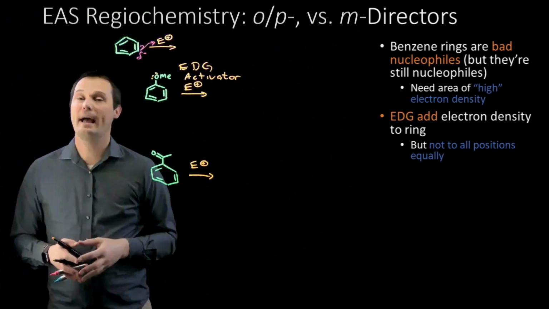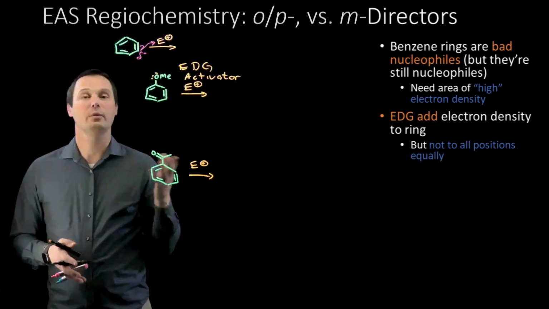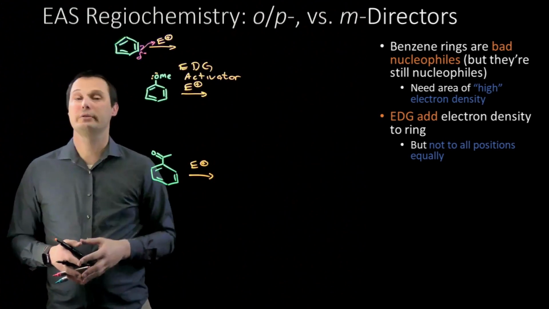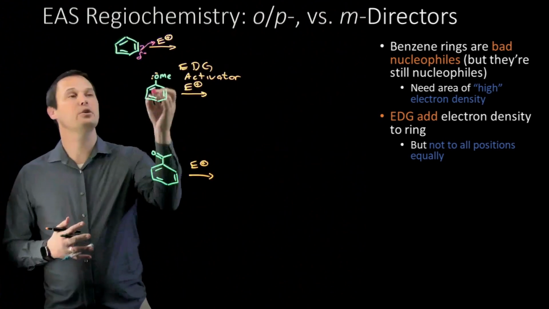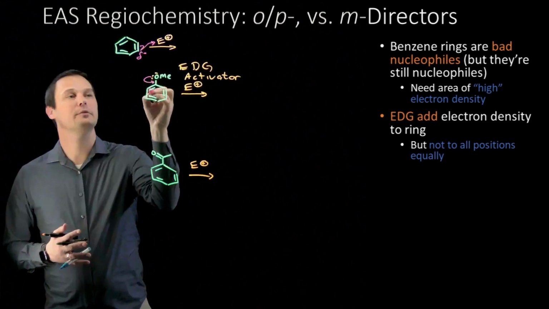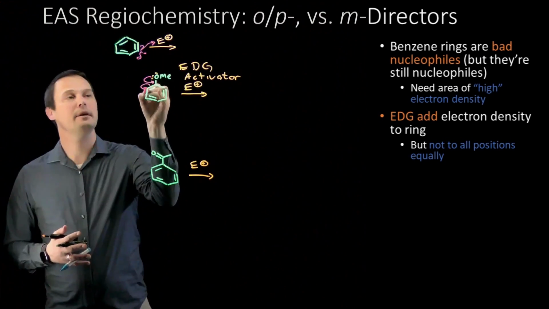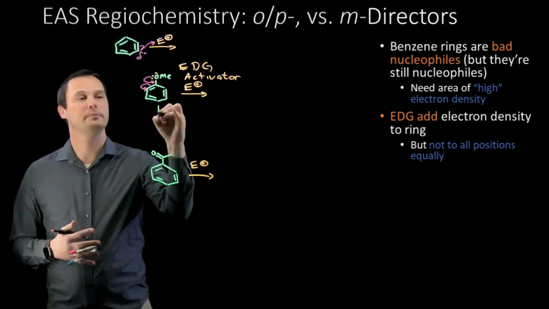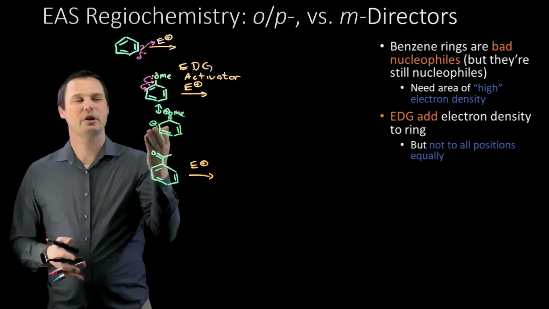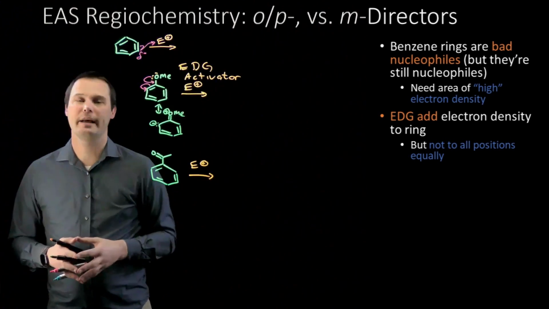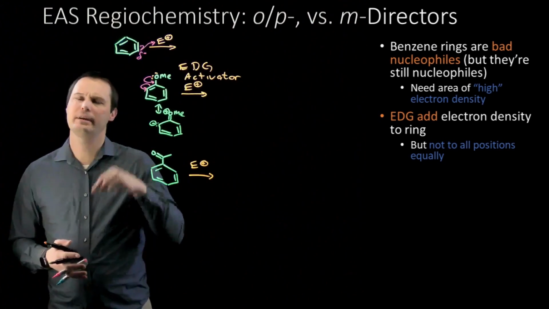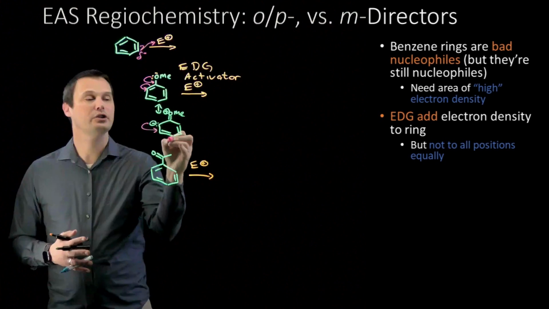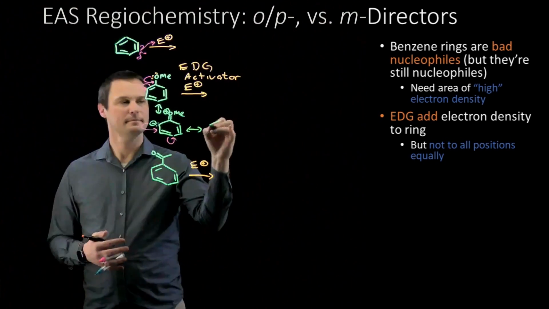And if we can figure out how the electron density is distributed, we can figure out the regiochemistry of the reaction. The best way to do that is by drawing out the resonance contributors of our starting material. We can take the lone pair of electrons on oxygen, drop it down to form a double bond, break the carbon-carbon pi bond, and deposit those electrons locally onto carbon to draw the next resonance contributor. That puts a negative charge on the ortho position and a positive charge on the oxygen. If you need help with ortho, meta, and para, I've got a separate video on that I'll link to down below. We can continue the resonance series by moving the negative charge sequentially around the ring.